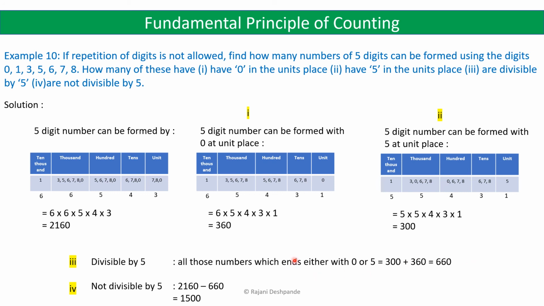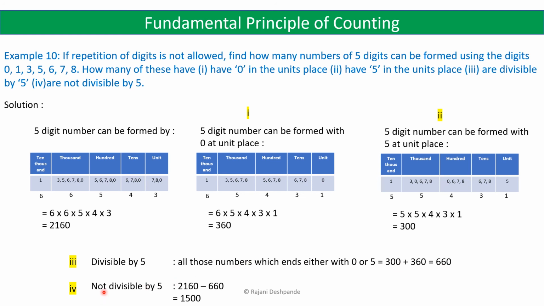So 660 numbers are divisible by 5, because all the numbers which have 0 or 5 at the units place are all divisible by 5. So these are the numbers here, 660 numbers.